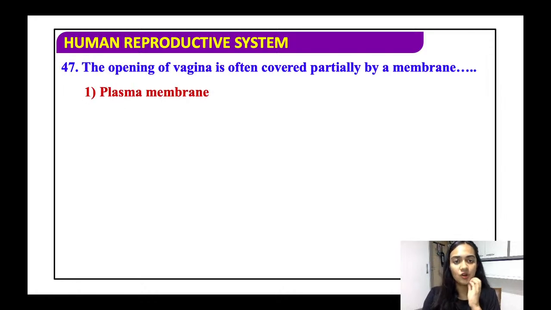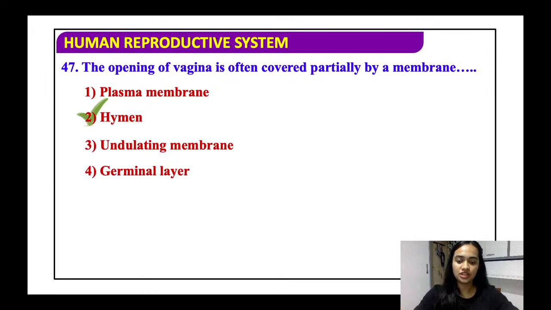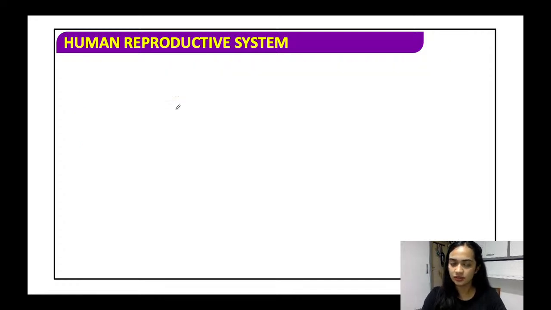The opening of the vagina is often covered partially by a membrane. Plasma membrane, hymen, undulating membrane, or the germinal layer? So basically the opening of the vagina is partially covered by a membrane called as hymen. This is a very thin membrane, and it will break during the act of sexual intercourse.